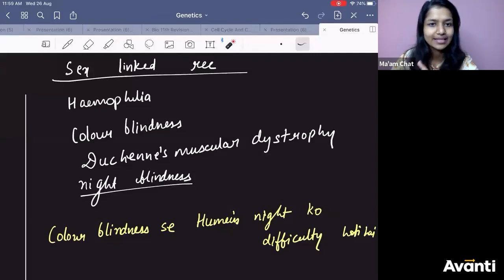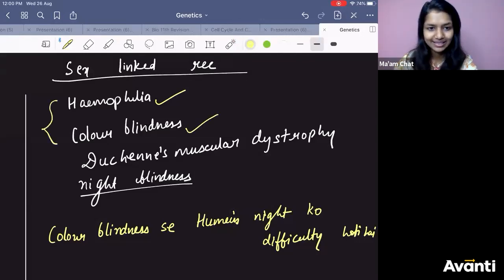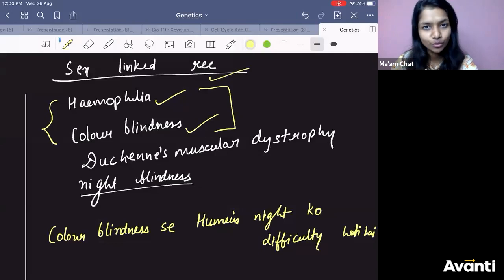It can be genetic or due to deficiency of vitamin A. So all these diseases in NCERT, like hemophilia and color blindness, you know they are sex-linked recessive. Go through it and come tomorrow, solve all the questions and come.